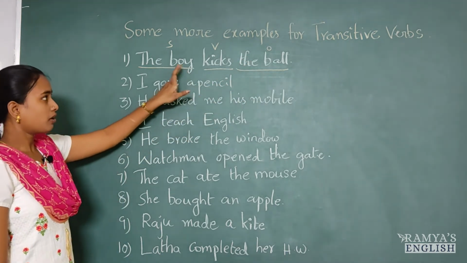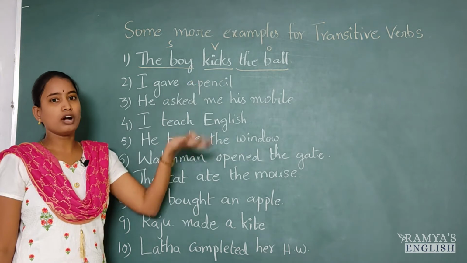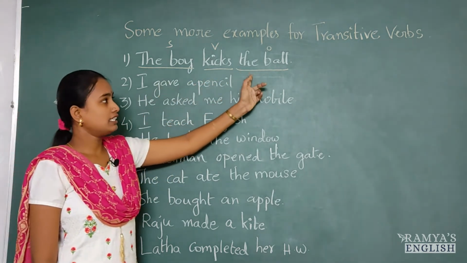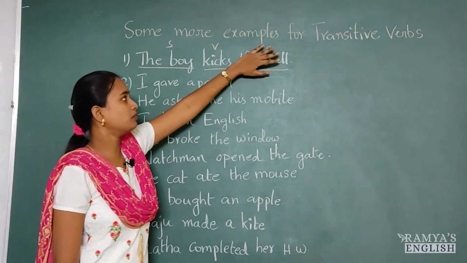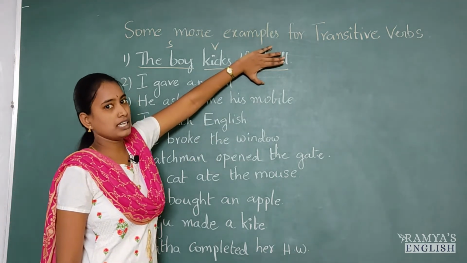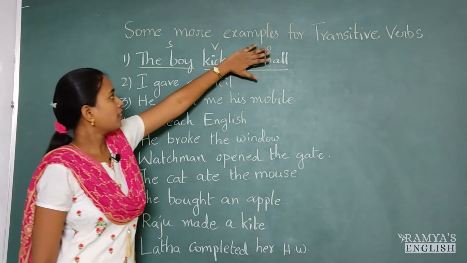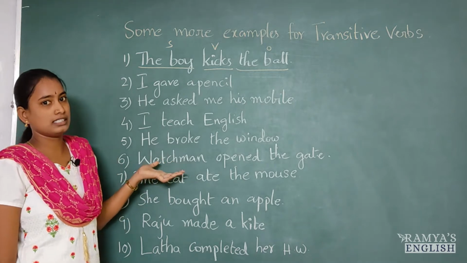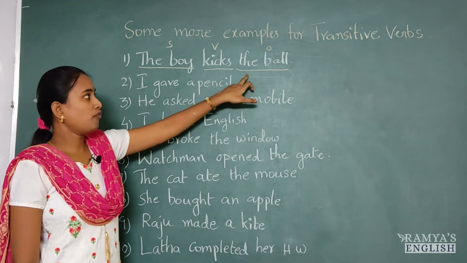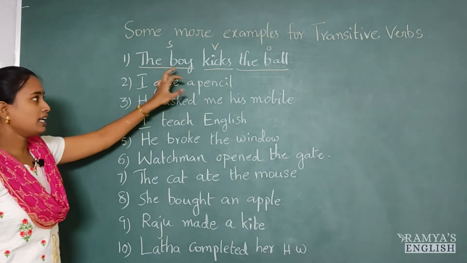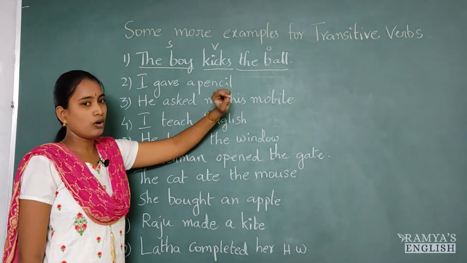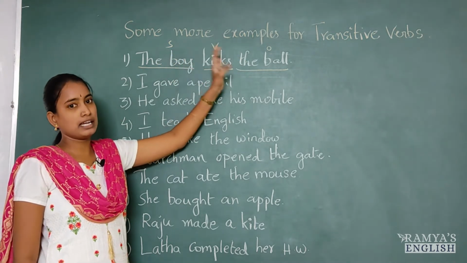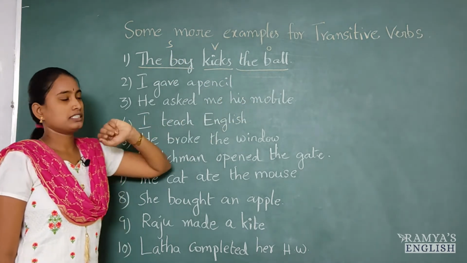object. The boy kicks the ball. The boy kicks what? Yes, that object is giving answer. It is the ball. If there is no object, close this object and read this sentence once again. The boy kicks. The boy kicks what? There is no answer. It is not mentioned in the sentence. But if we mention this object, we can get the answer. The boy kicks the ball. He is doing that action. That action is passed by the subject to the object.